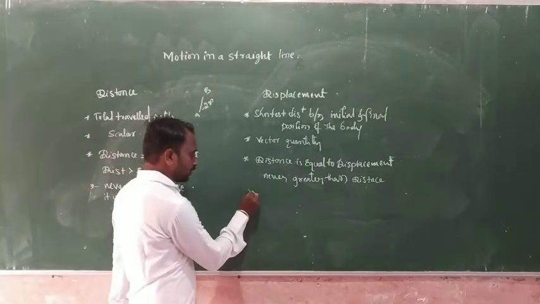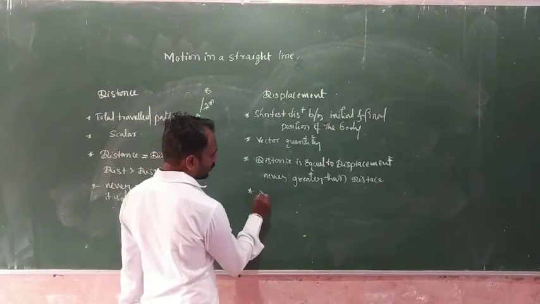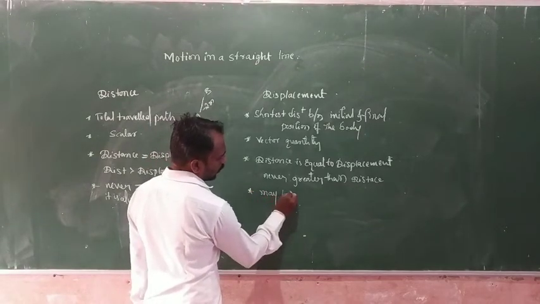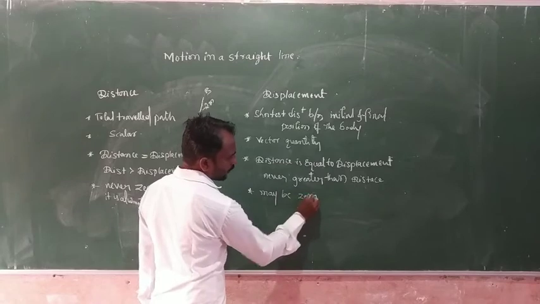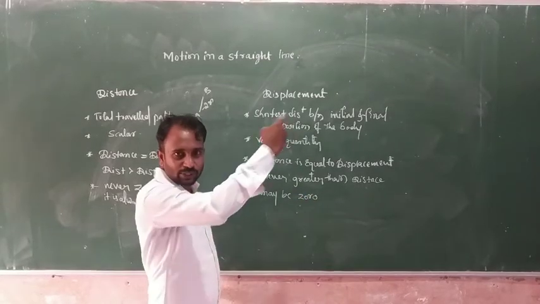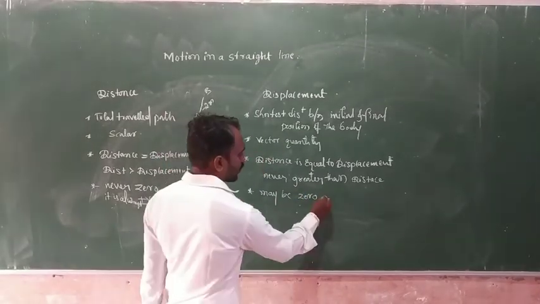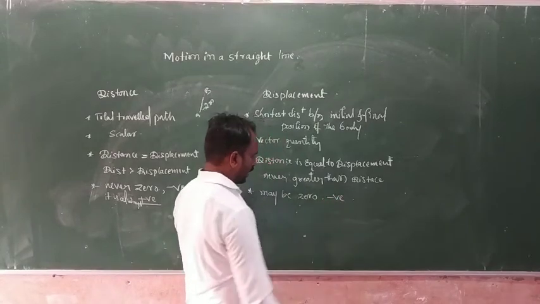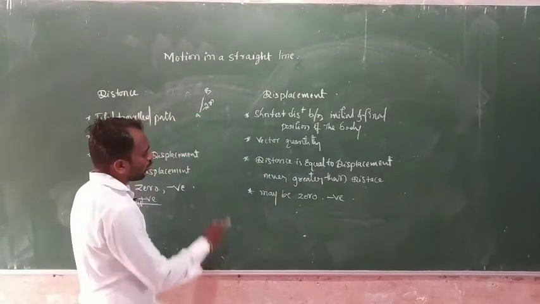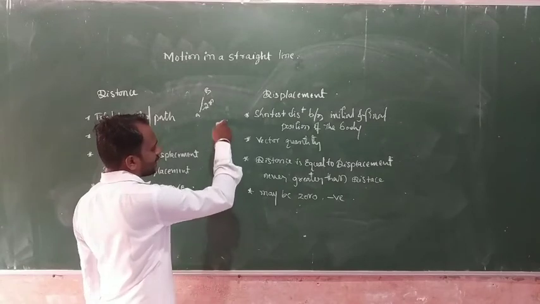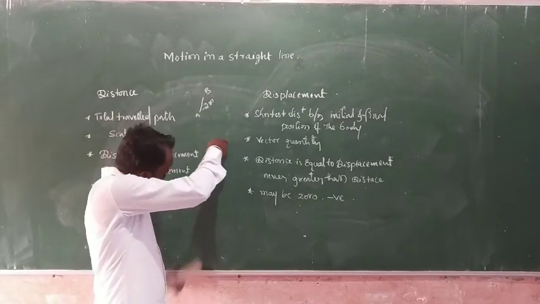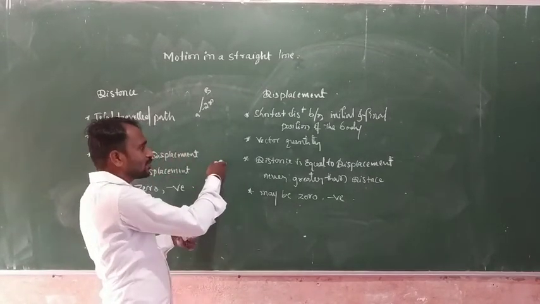And here displacement may be zero. If the object covers one complete circle, the displacement is 0. Suppose negative: here the object travels in a straight line 7 meters and in the backward direction along the same path 5 meters.